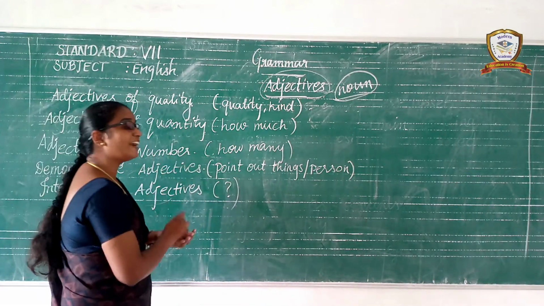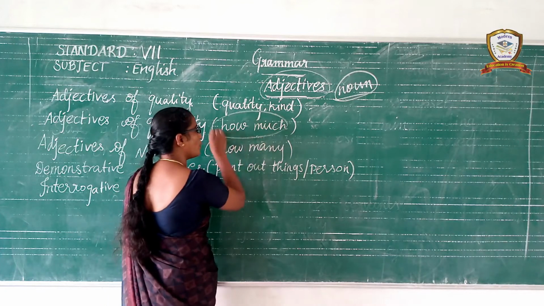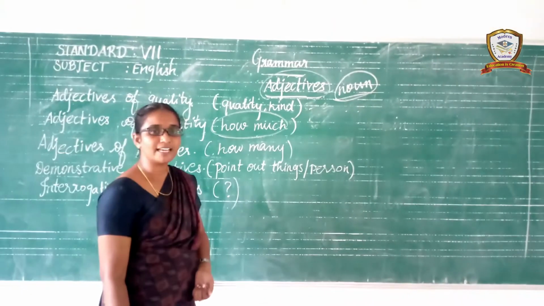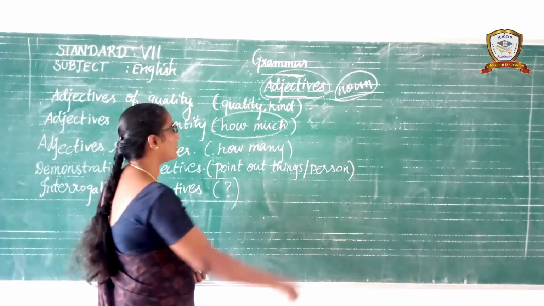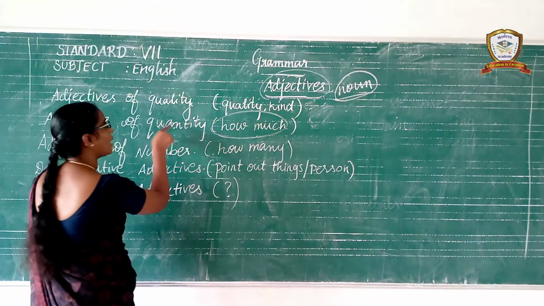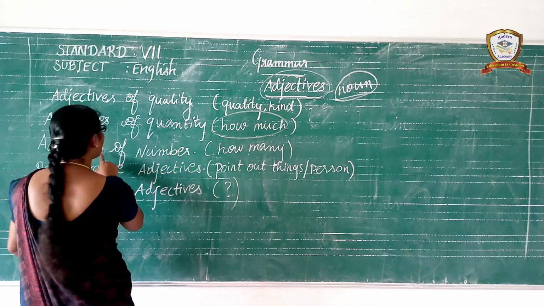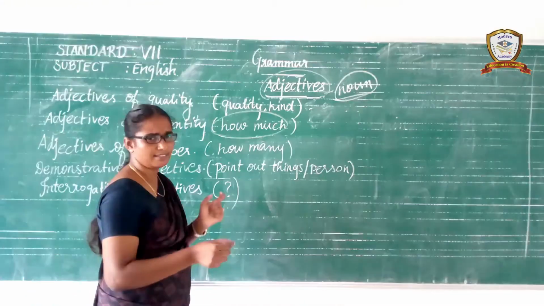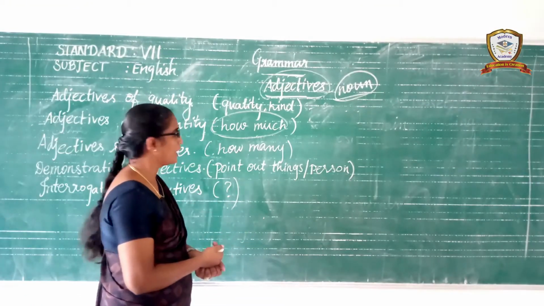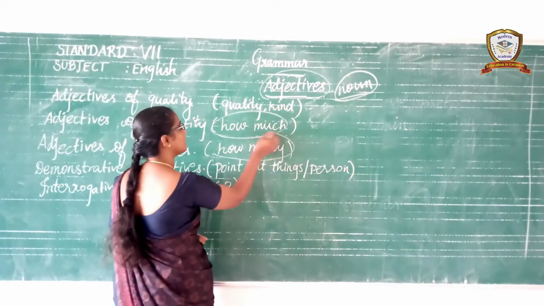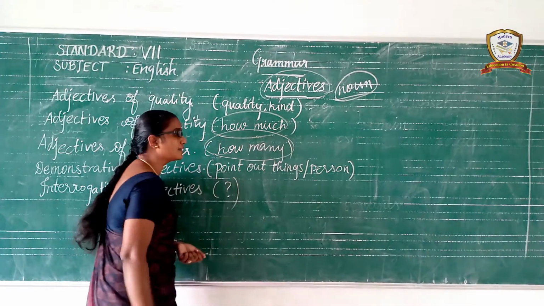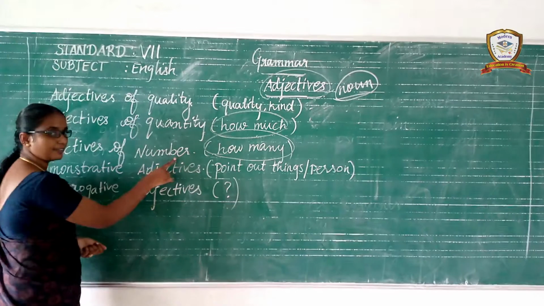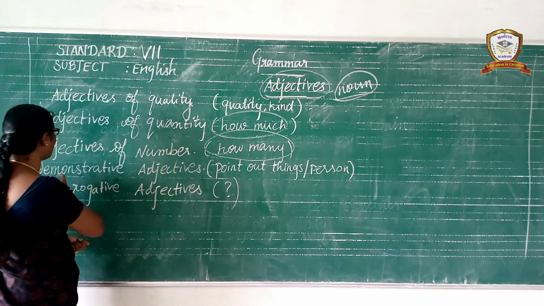Adjectives of quantity: these words provide the answer to the question how much. They are called adjectives of quantity. And next one, adjectives of number. These adjectives provide the answer to the question how many. They are called adjectives of number.